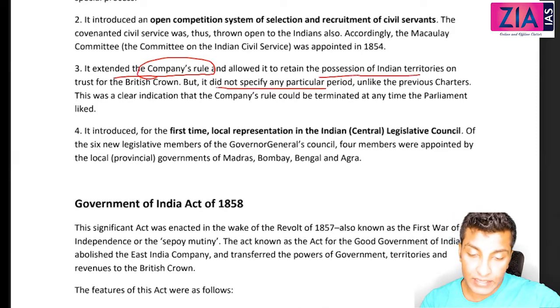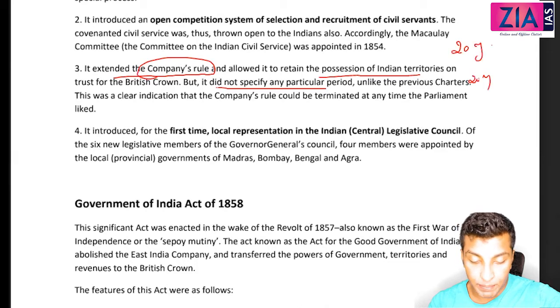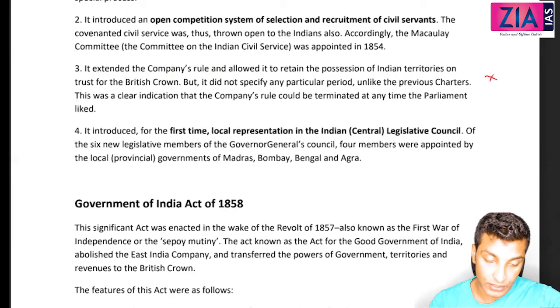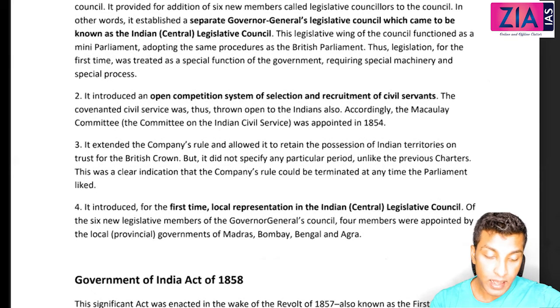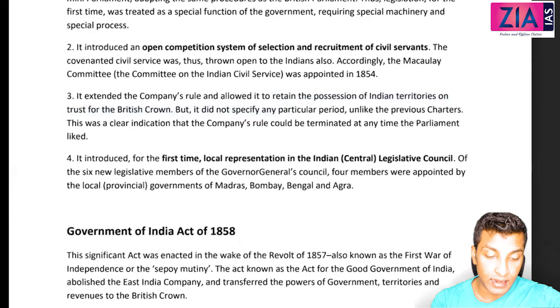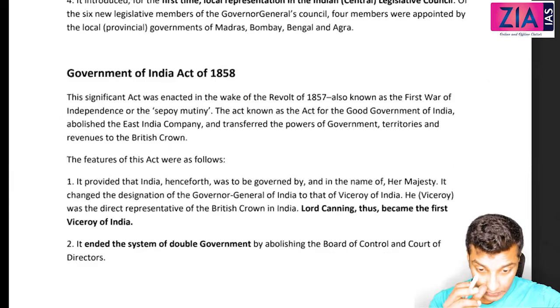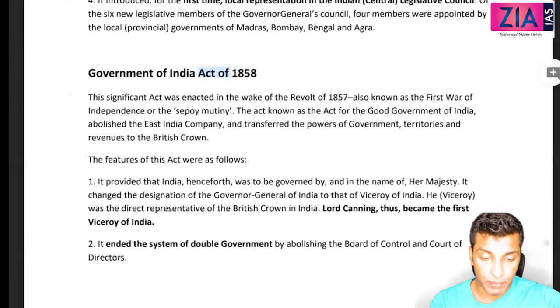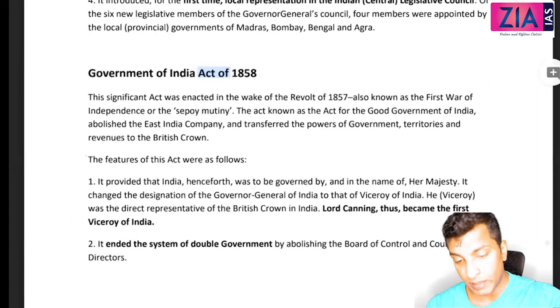So what I've told you in the previous case, it was 20 years in 1813, another 20 years in 1833, but here that is not specified. What does that mean? Any time now the Parliament can take over the control. That is what it means. Okay. So what is more important here? This Indian Legislative Council, and this open competitive exam, and this one also. Local representation was introduced. Okay, so 4 members were appointed by the local governments of Madras, Bombay, Bengal, and Agra.